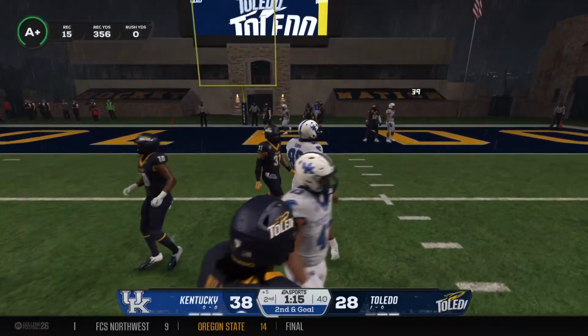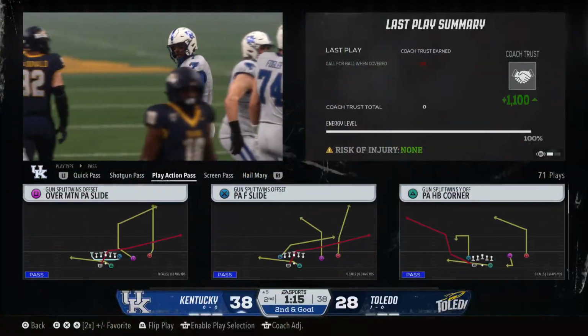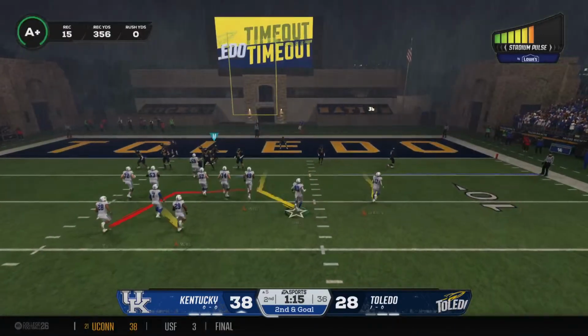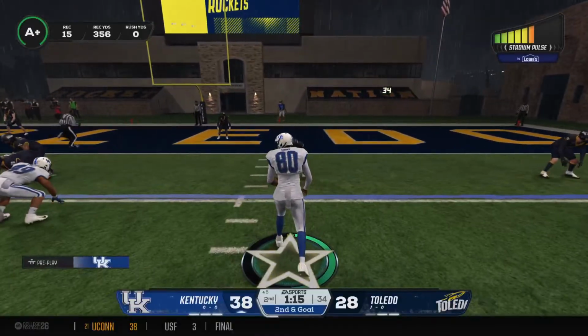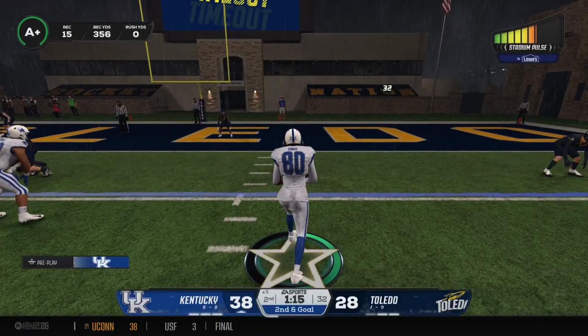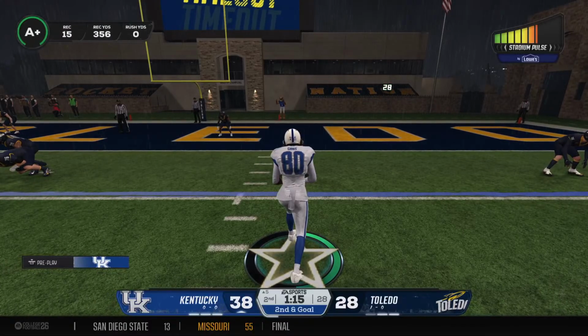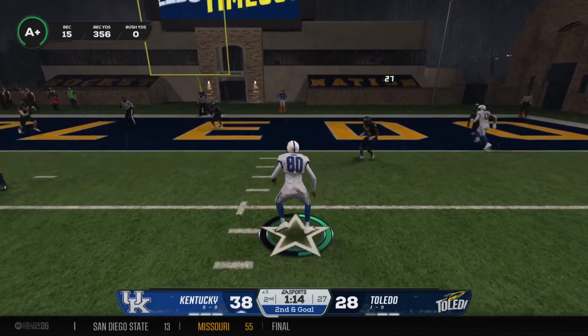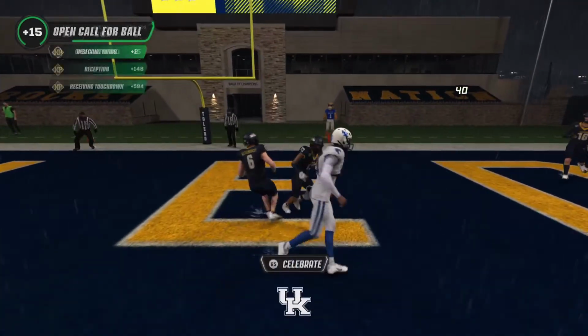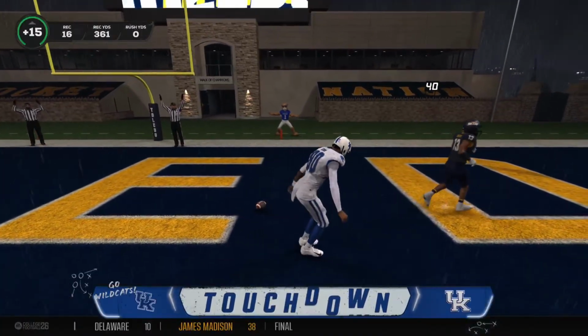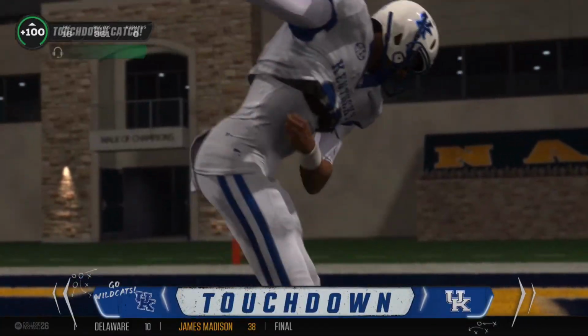Got rid of it in a hurry, but he couldn't find his man. It's incomplete. They'll try to dial up a better one this time on second and goal from the 5. Tight end now in motion. Now the play fake. Looking to get it in. And into the end zone he goes. Touchdown!